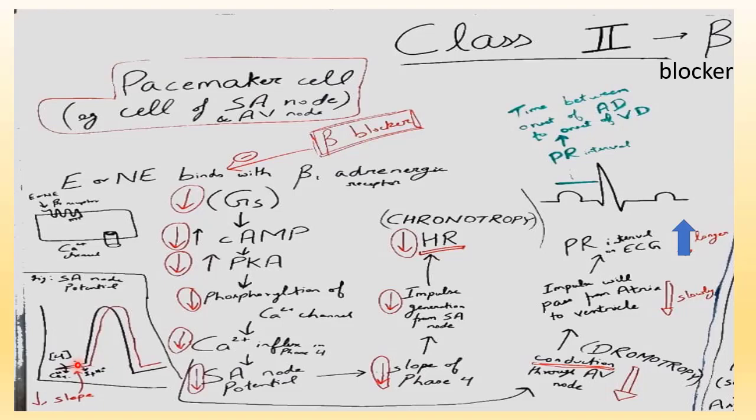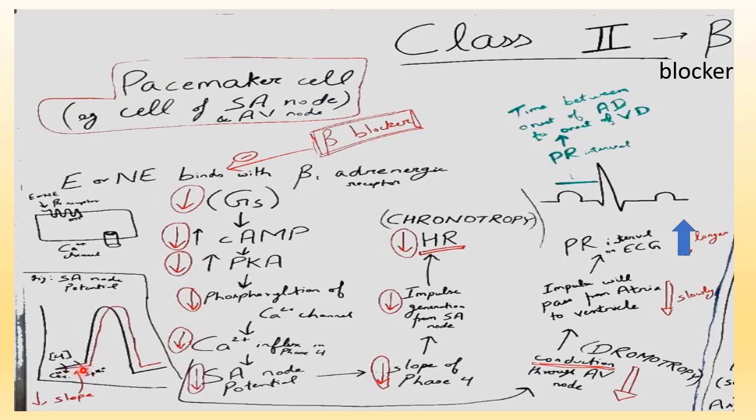Now in this SA node potential, the one shown in black color is the normal SA node potential, and the one shown in red color is the SA node potential due to the effect of beta blocker. So here is phase 4. You can see there is a decrease in the slope of phase 4.